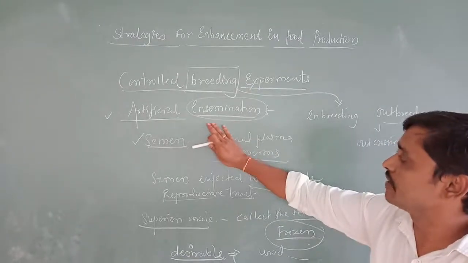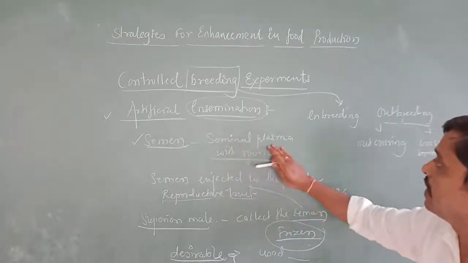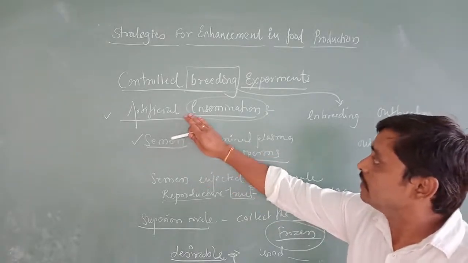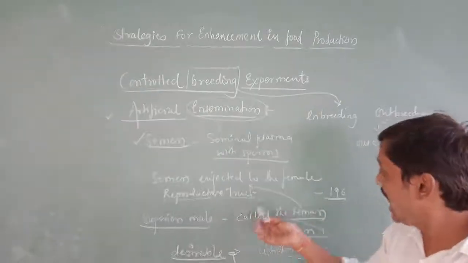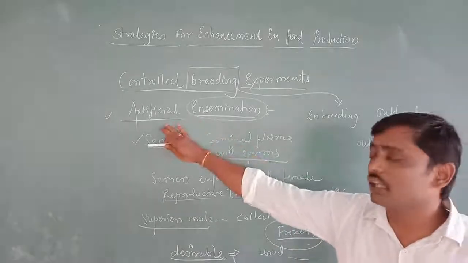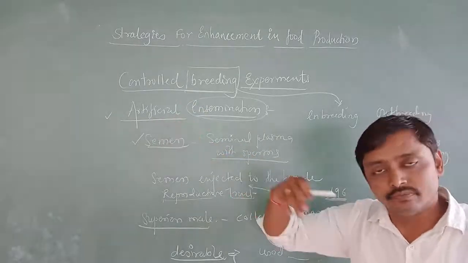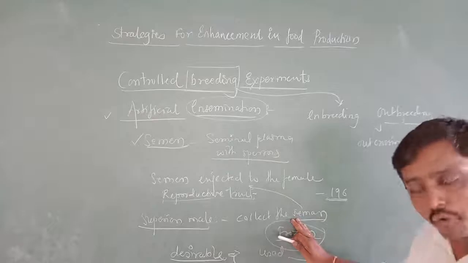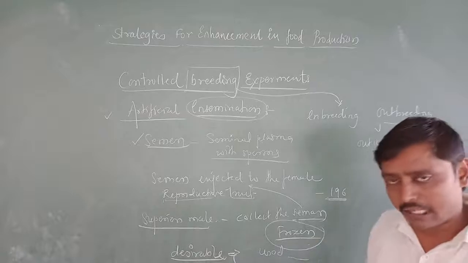In artificial insemination, first you need to know about the semen. Semen is nothing but the seminal plasma with the sperm. In artificial insemination, semen is collected from a superior male and then introduced into the female reproductive tract. This can be done immediately after collecting the semen, or else the semen is frozen and used after some days when required.